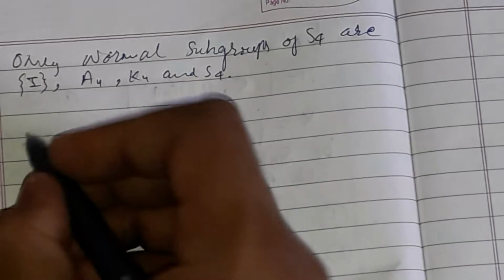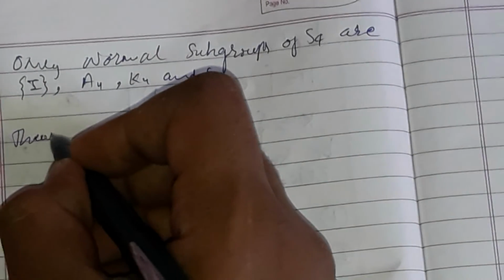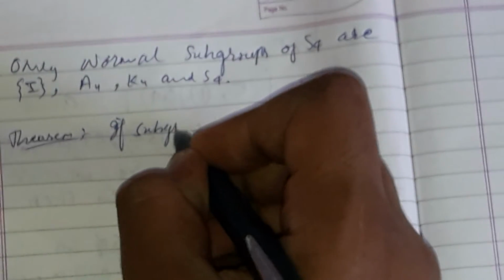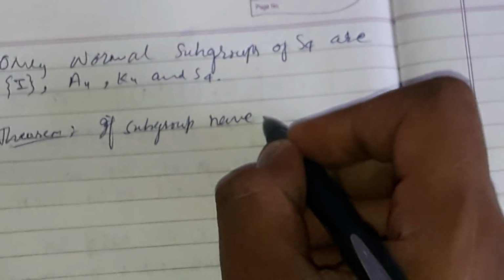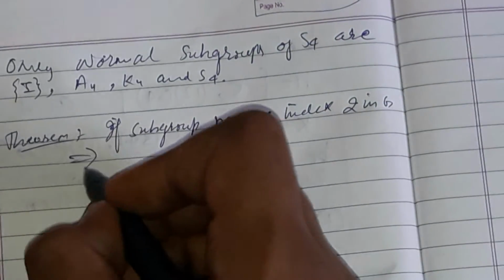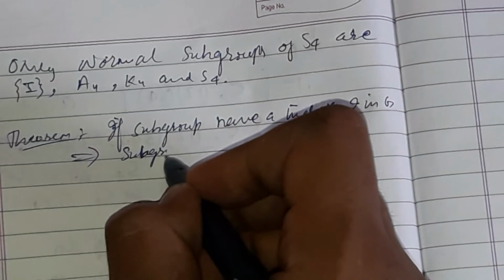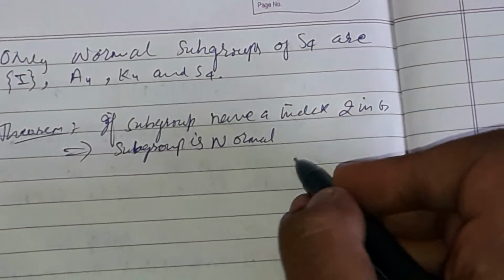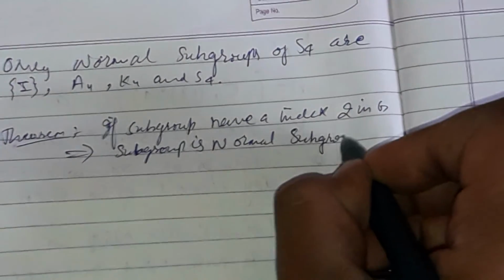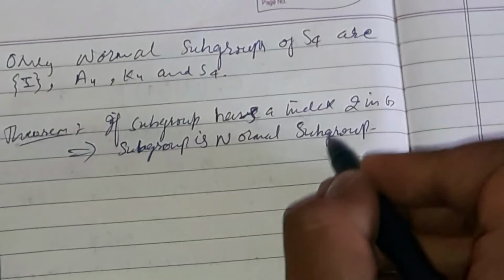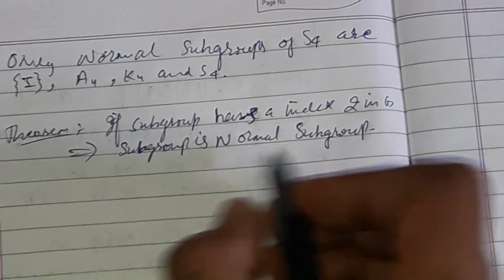Here apply the criteria, the result: if a subgroup has index 2 in G, it implies that the subgroup is a normal subgroup.